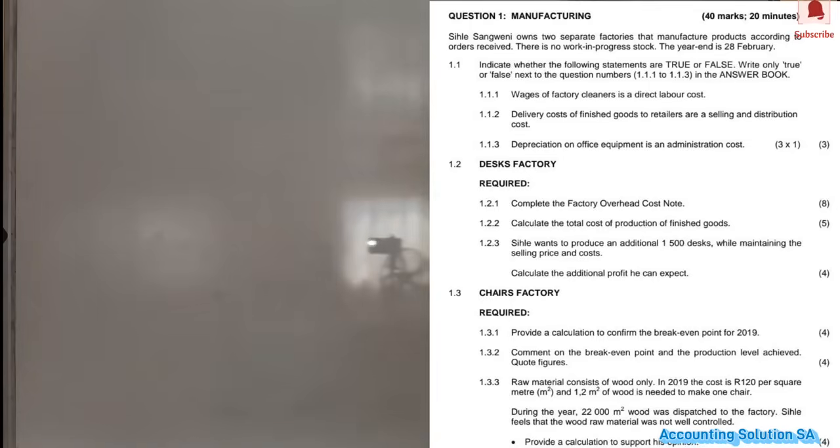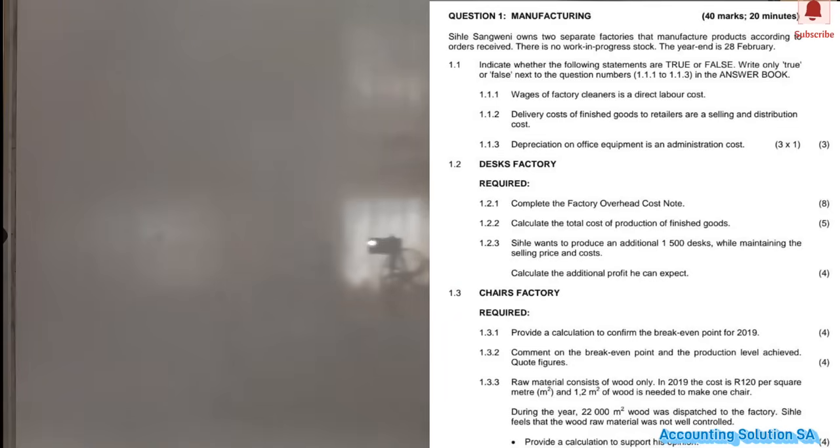The information that we've been given says Sinclair's Wine own separate factories that manufacture products according to orders received. There is no work in progress stock, and the year is ending 28 February. 1.1 Indicate whether the following statements are true or false and write only true or false next to the question. Let's just go through this quickly, then we're going to go to our main question.